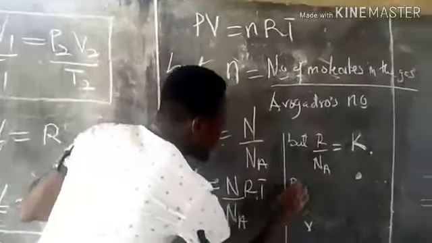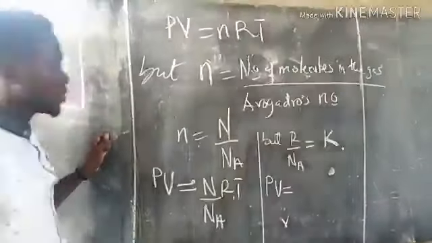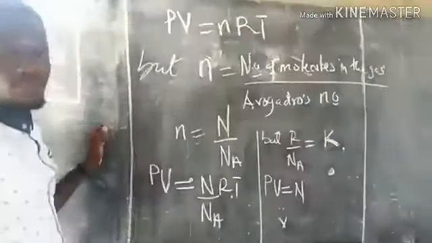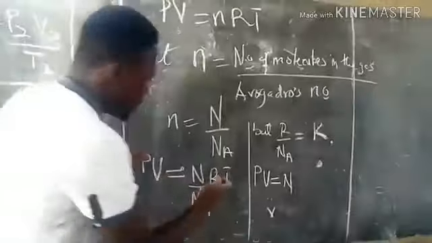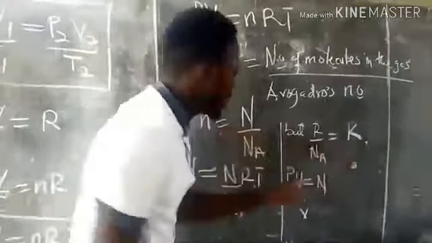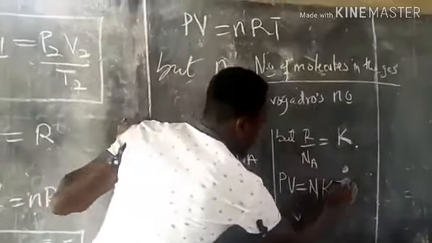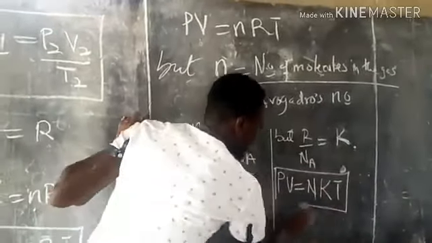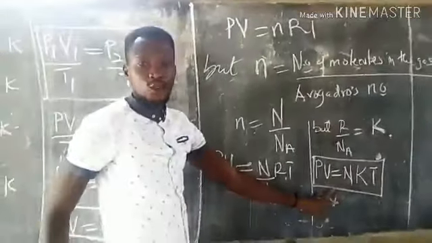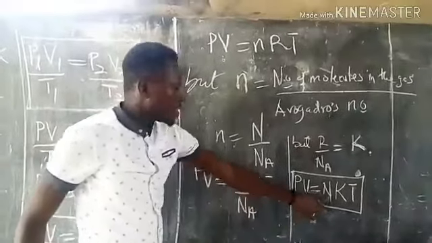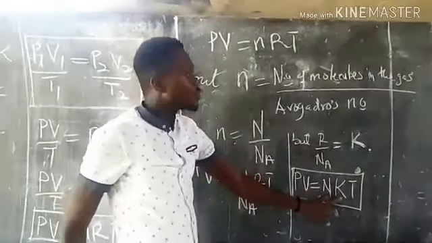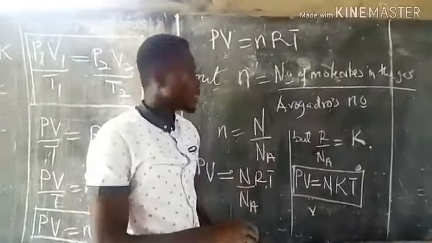So we have PV equals N, that's the number of molecules in the gas. In place of R over N_A, we substitute Boltzmann's constant k, followed by the absolute temperature T. So this is the other way of writing the ideal gas equation, where N is the number of molecules in the gas, k is Boltzmann's constant, and T is absolute temperature.